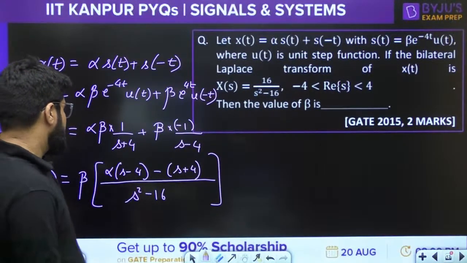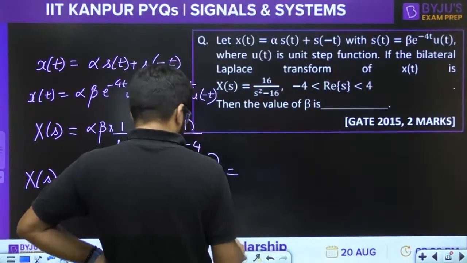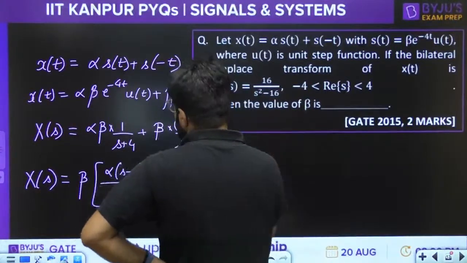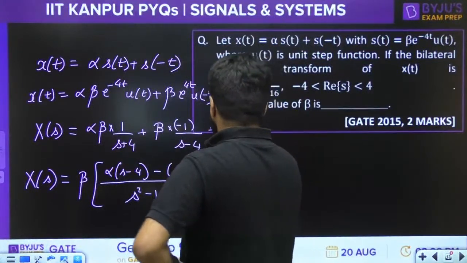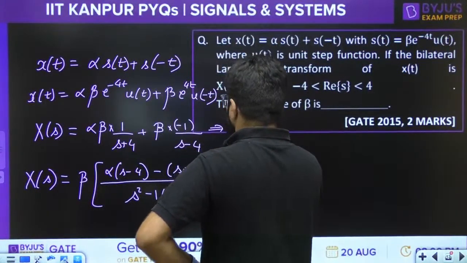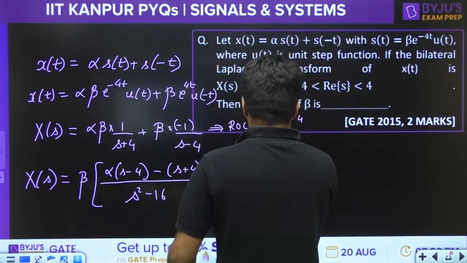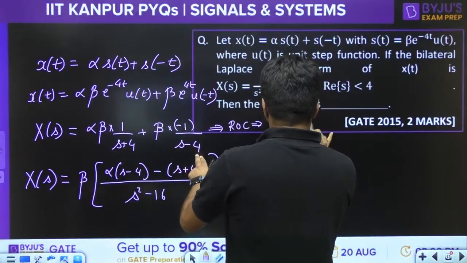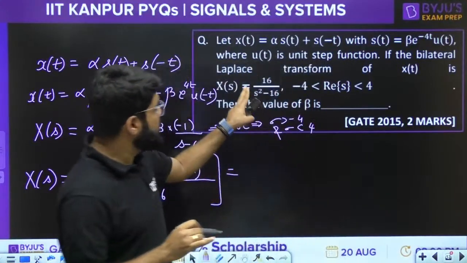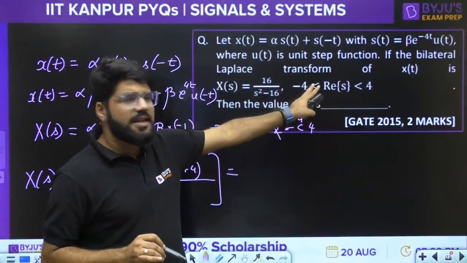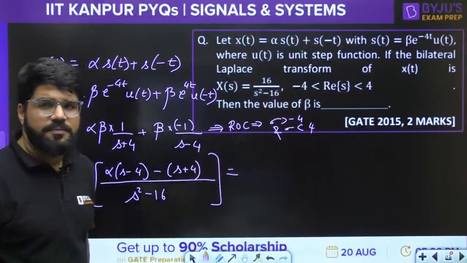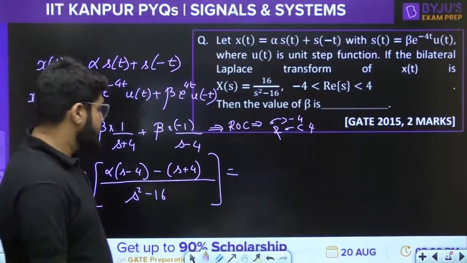Now what is going to be beta? We will simplify this. The ROC you can judge: sigma greater than minus 4, right? This is right sided, so for this sigma greater than minus 4, and this is left sided, so sigma less than the pole, sigma less than 4. So eventually greater than minus 4 and less than 4, so minus 4 to 4. That is okay.